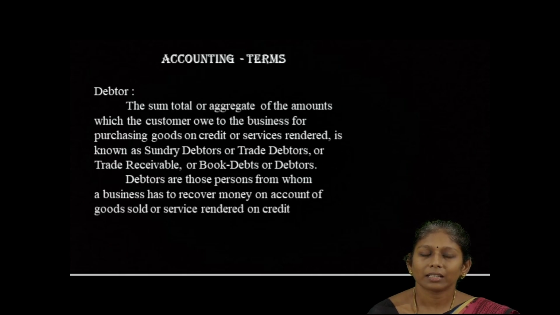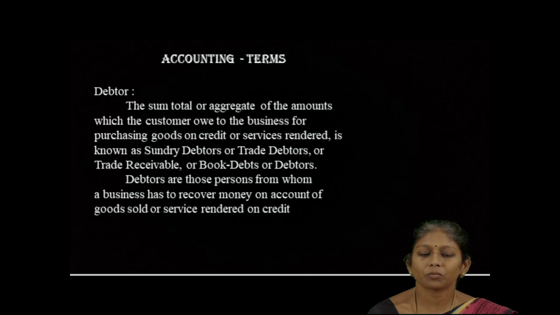Then debtors. Debtors are nothing but the customers. If they are not able to pay the cash, they will be known as the sundry debtors. They will be paying in the future, in terms of credit transactions. The sum total or aggregate of amounts which a customer owes to the business for purchase of goods on credit or service rendered. Their other names are sundry debtors, trade receivables, book debtors and book debts.